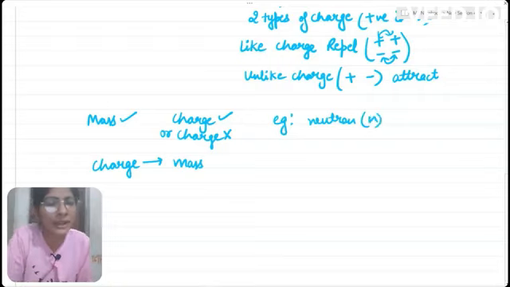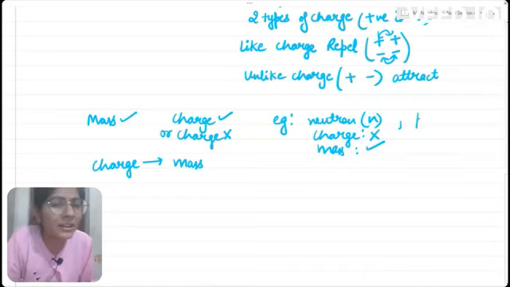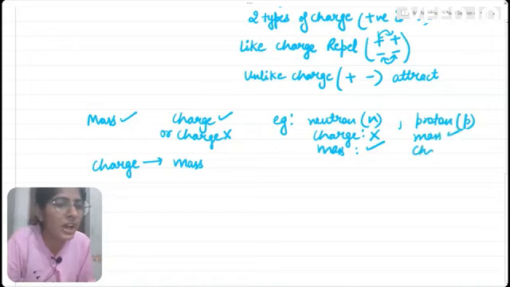Neutron is a particle which has zero charge, but it has some mass. And we have another particle, let us say a proton. Proton has a mass also, and it has a charge of plus e coulombs.